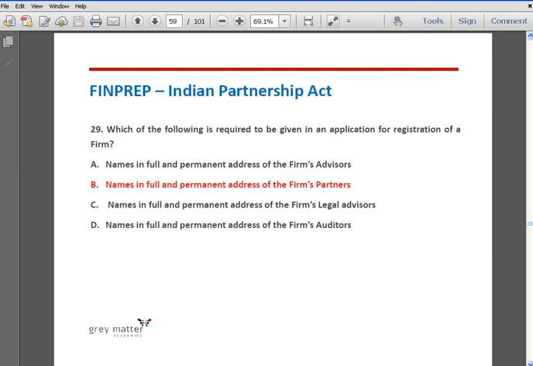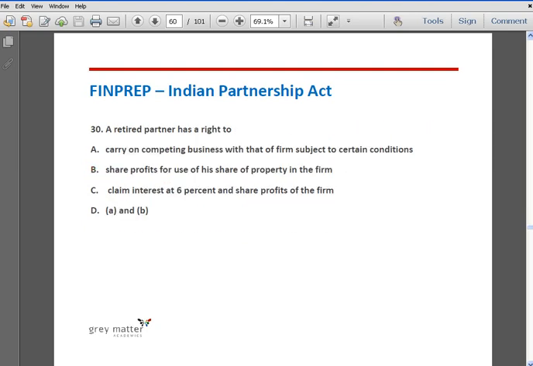Other options are wrong as they are not relating to the data which the registrar requires. The registrar does not require the data like auditor's address or details or advisor's details, and hence it is not relevant for him to update in his records.